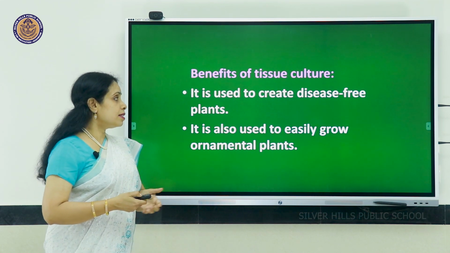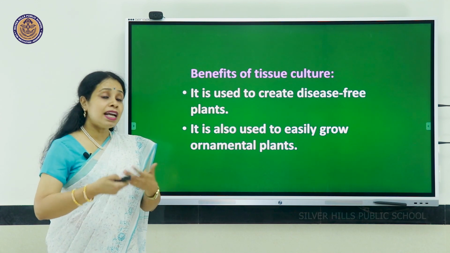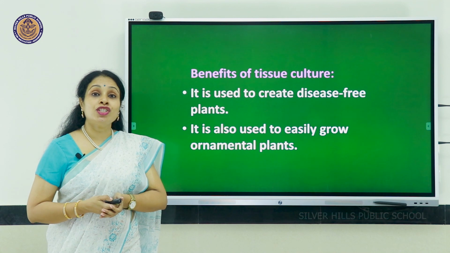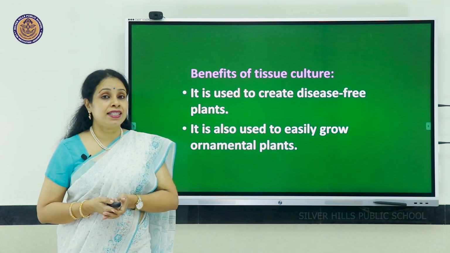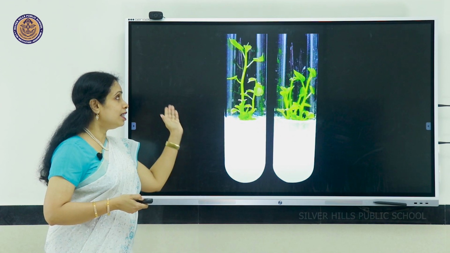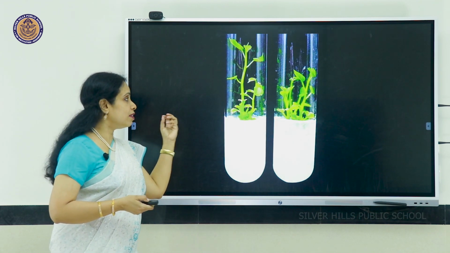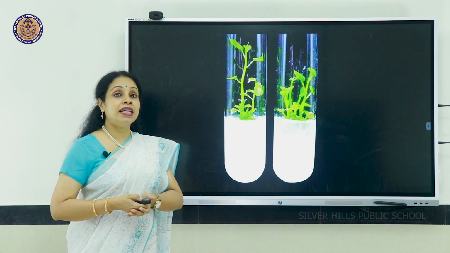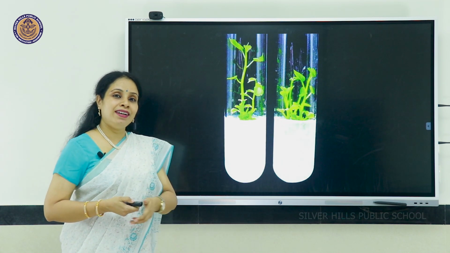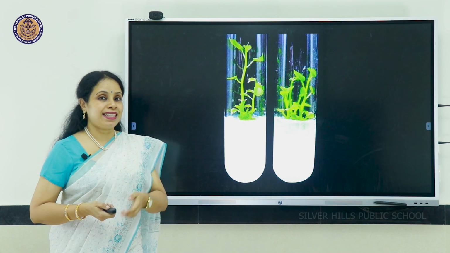The second reason is, it can easily help to grow ornamental plants or those which are on the verge of extinction. So here you see there are 2 test tubes with the nutrient medium in agar-agar, and tiny plantlets have grown from a few cells.